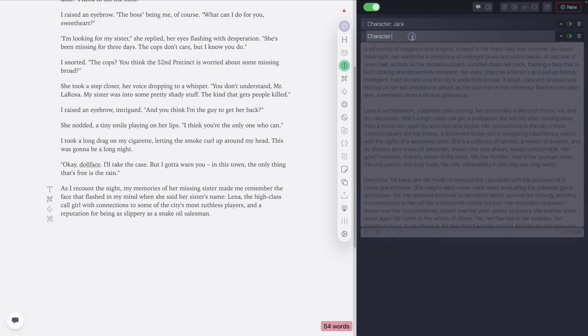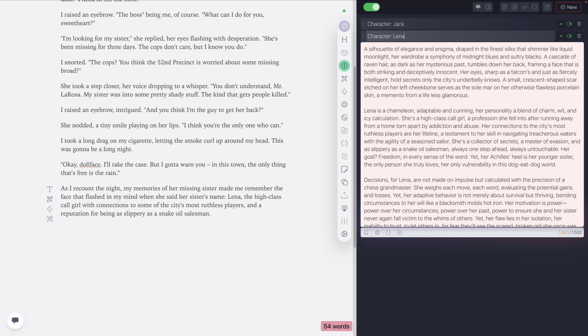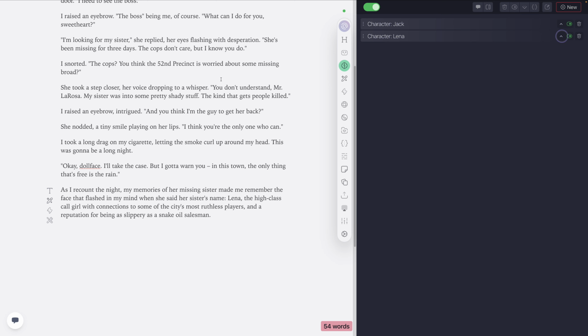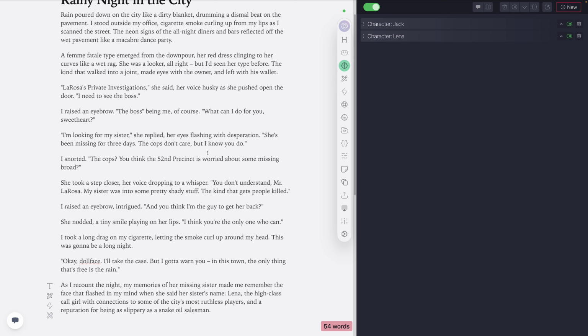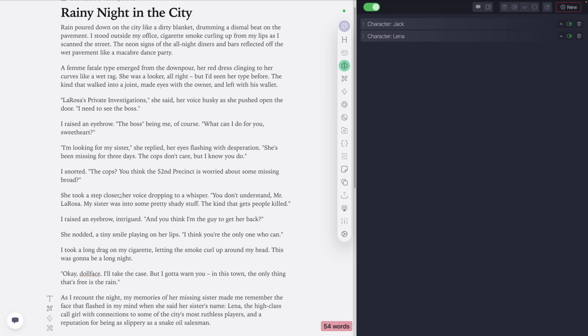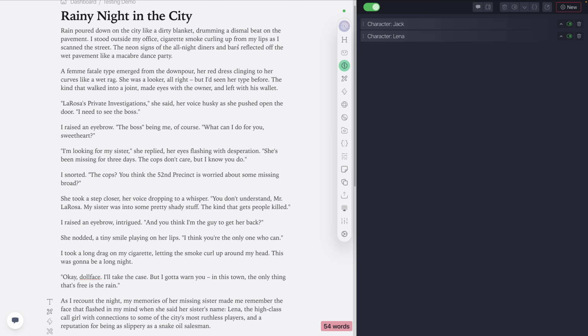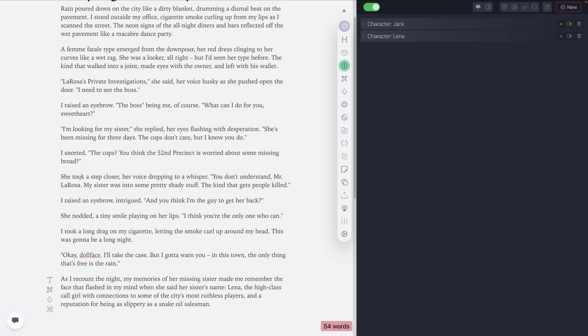And let's go into memory, and let's add Lena. So, all right, who is Lena? Was Lena this? No, Lena's the sister, so we still don't know her name yet. We just know it's a woman in a red dress at this point, don't we?